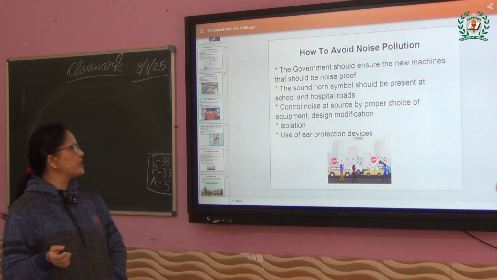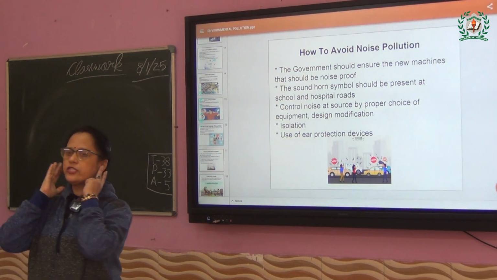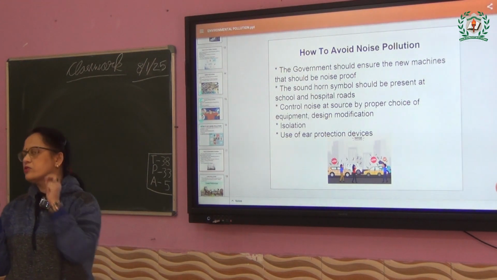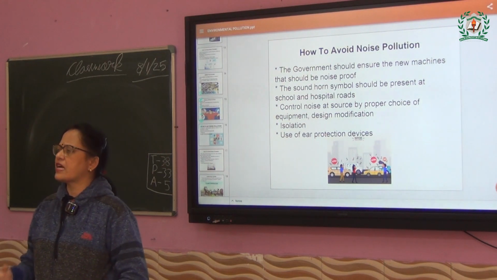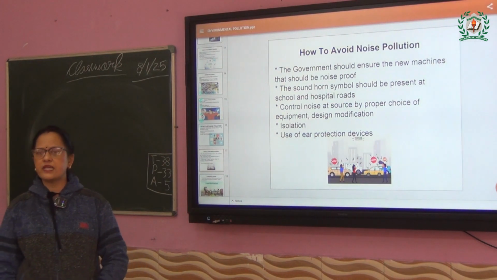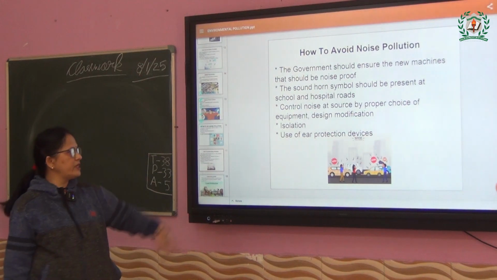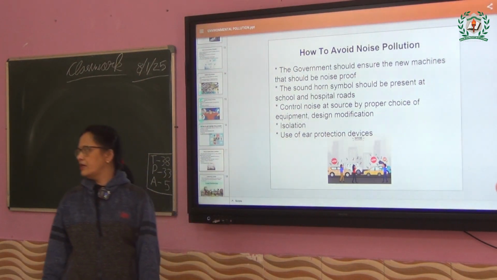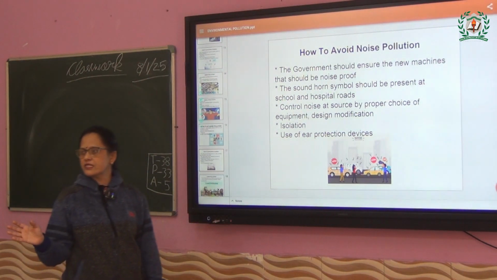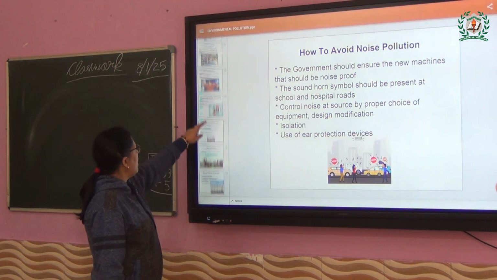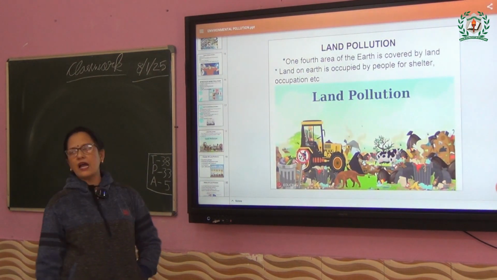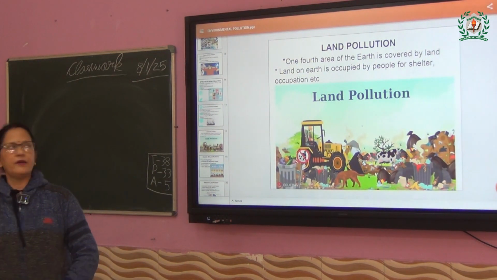And use of ear protection devices. The one which will protect your ear, sometimes we may use that device. And sometimes when a place is having lots and lots of noise, that time we may go for an isolated place. That means where no sound is there. That's why it is written isolation. Clear? Up to this much it is clear? Okay.